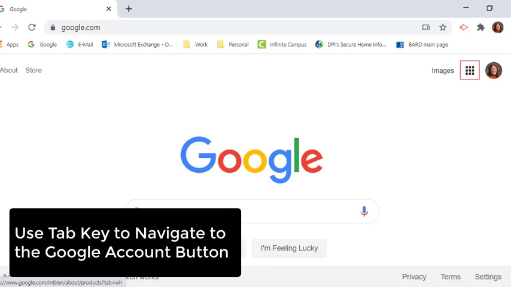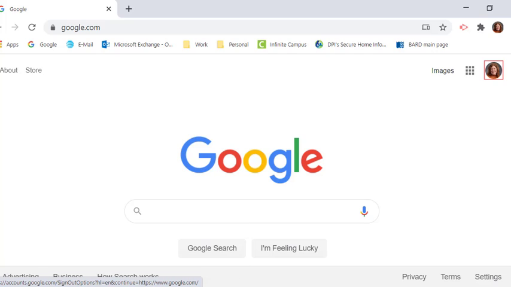Store link. Images link. Google Apps button collapsed. Google account Amy Snow, left parent Amy.snow at y.k12.y.s, right parent, button collapsed. To activate, press enter. Okay, what you heard was my name, Amy Snow, and it also gave the address that I'm signed into my Google account. If I hear the WCBVI address, I'll know that I'm signed into the correct account.